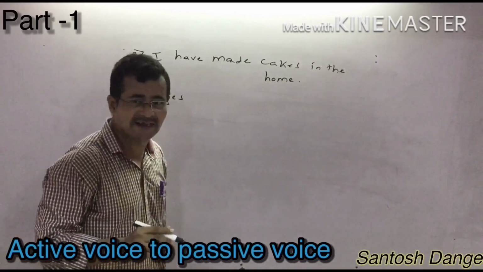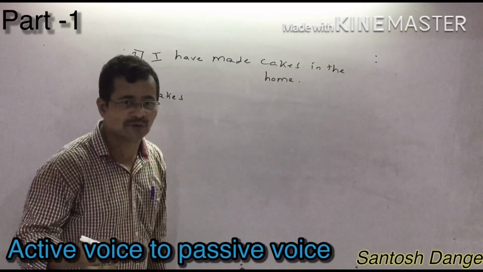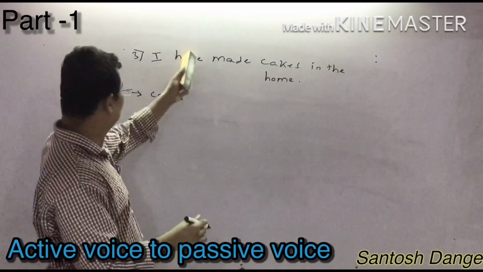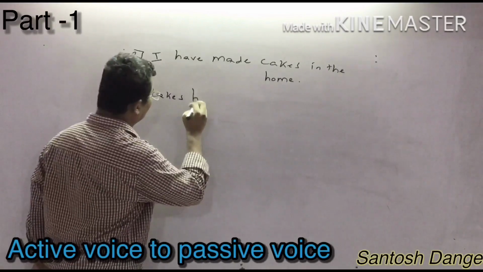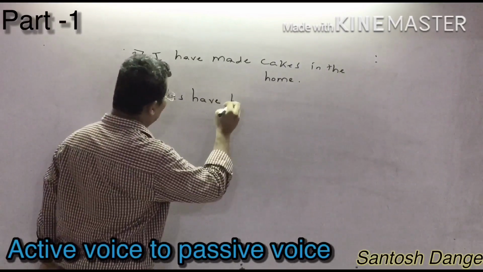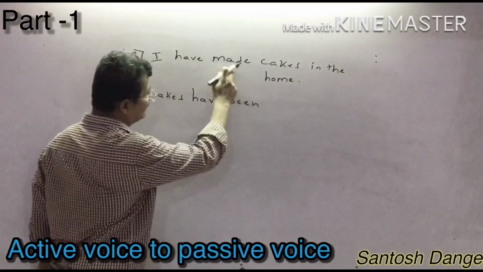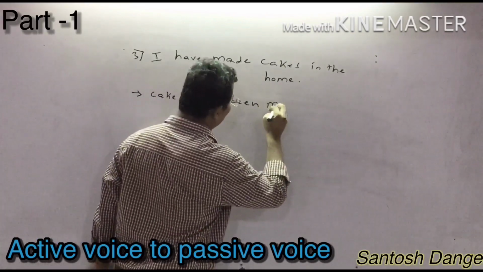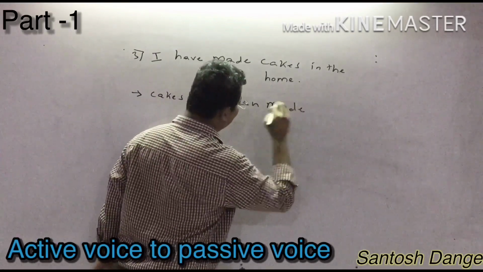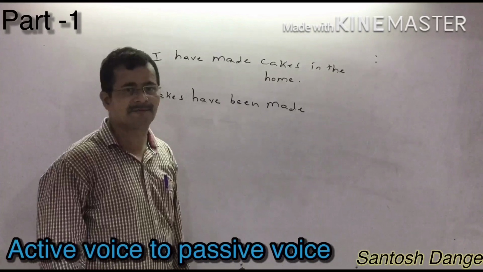Now I told you whenever they have given have, has, or had, you have to write have been, has been, or had been. Now here they have given have, so I can write have. Accordingly I can write been. After that I have to write the past participle of the main verb. They have given it already in the past participle form.